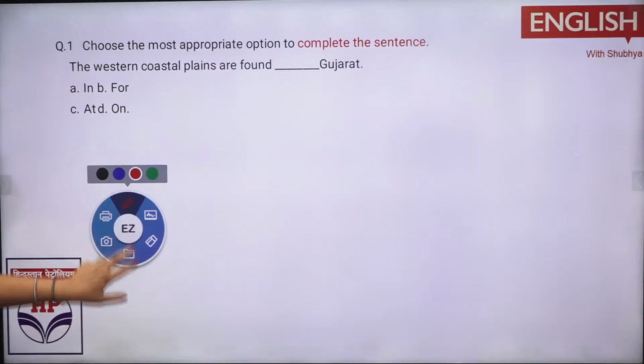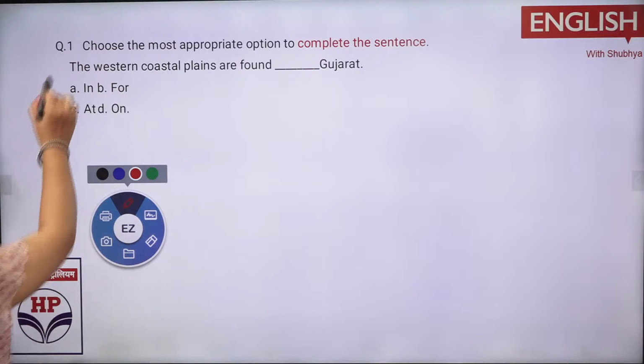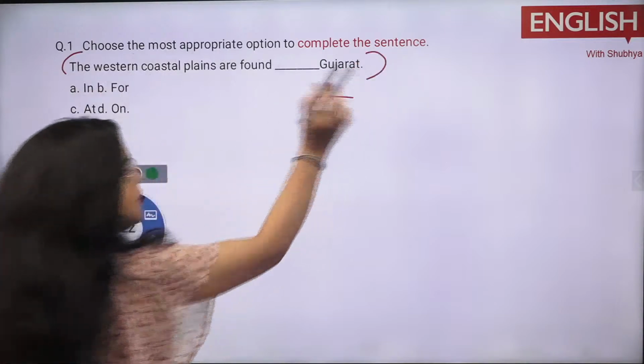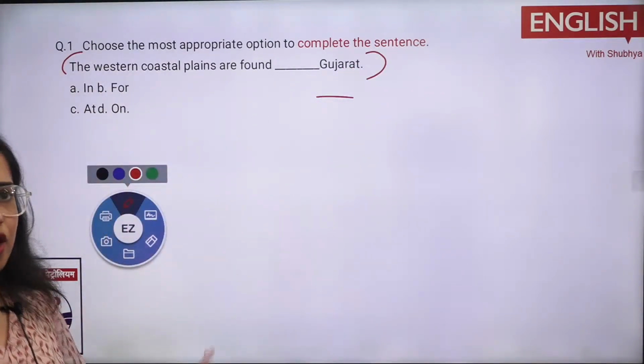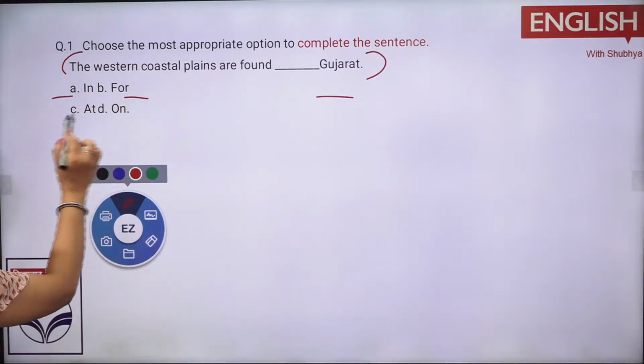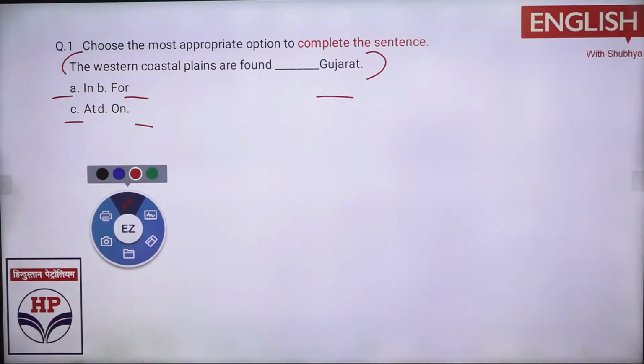The western coastal plains are found dash Gujarat. This is the first question, where they are found. This is a very simple question, and I guess most of the students in the class would be able to answer it. Four options are there: in, for, at, and on. Now, who is telling the answer? Shivam told, in is there.